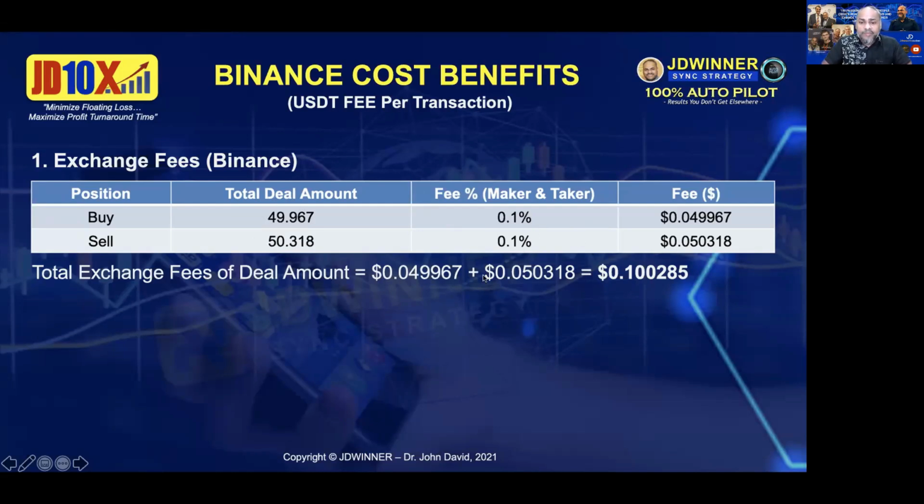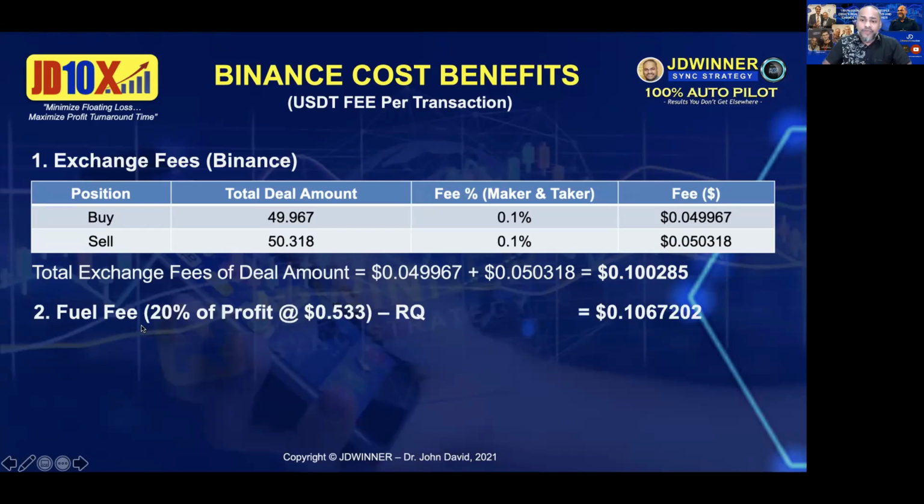Now, if you add up these two fees, the total exchange fees of deal amount, remember deal amount, not the profit, the deal amount is 0.5. And then we need to go back to the fuel fee. So the fuel fee is how much? 20%. 20% of the profit, not the deal amount. Please take note of that, of the profit. So what is the profit?